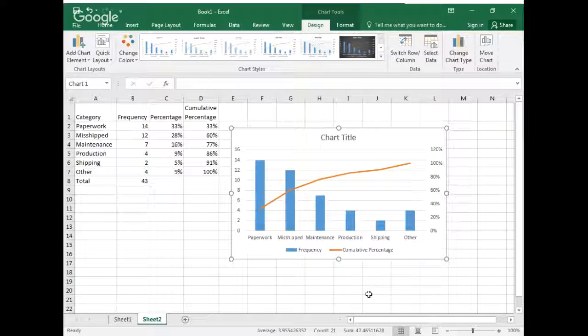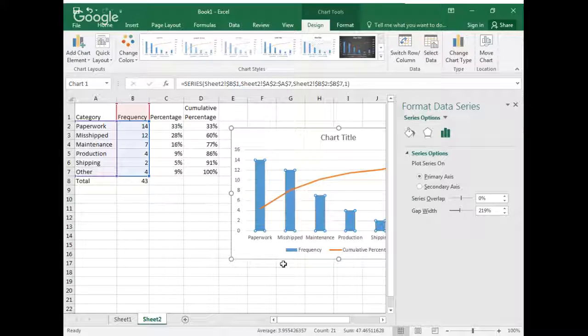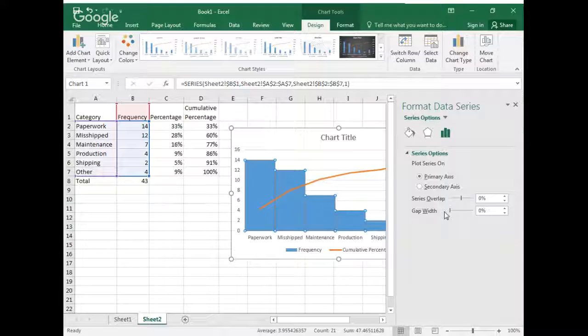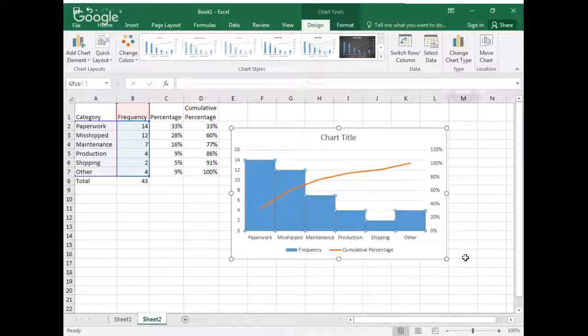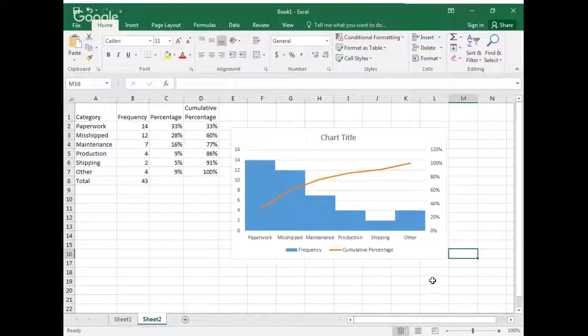Now, there are a couple of things I can do. It really doesn't matter that the columns are not touching each other, but typically when we do this kind of chart, the columns do touch. So I'm going to do a little thing just to make it look better. I'm going to right-click on one of the columns, which is actually selecting all of them, and I'm going to choose Format Data Series, and I'm going to tell it to have 0 gap width. So I'm going to drag gap width all the way to 0. And then I'm going to close that. And that's going to look a great deal more like a Pareto chart.